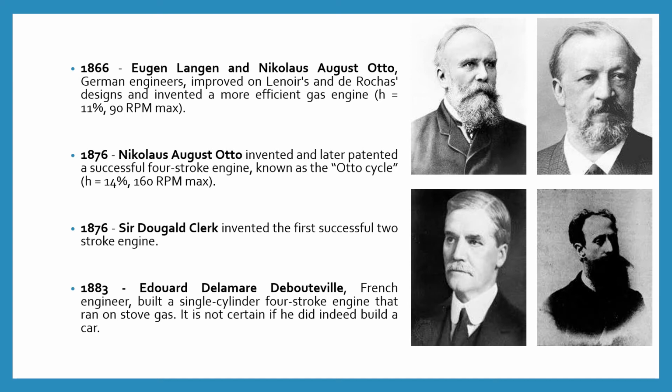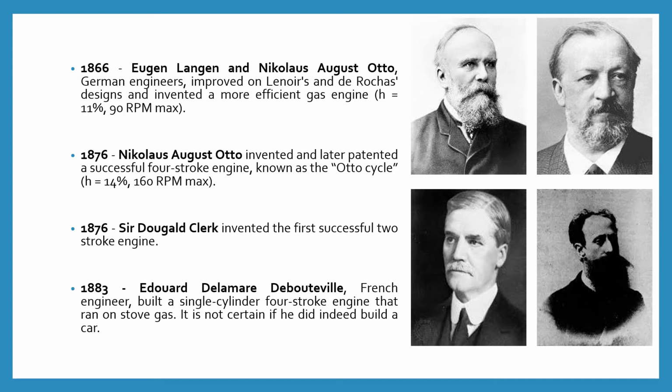So basically in the year 1866, Eugen Langen and Nicolaus August Otto both improved the design of Lenoir and Rochas and invented a more efficient gas engine. Next in the year 1876, Nicolaus August Otto successfully invented the 4-stroke cycle, which is known as the Otto cycle.